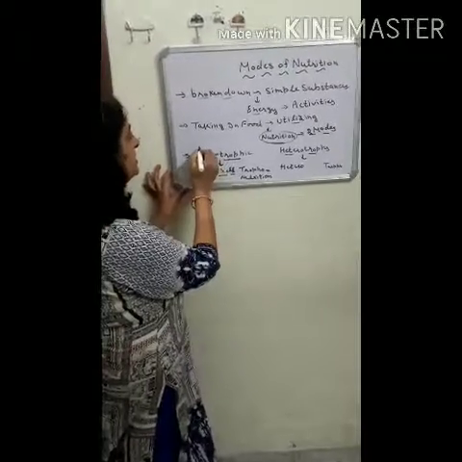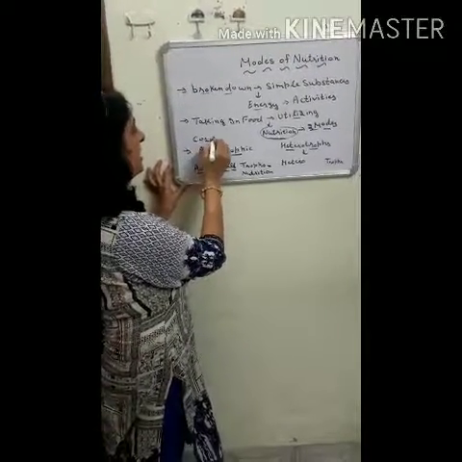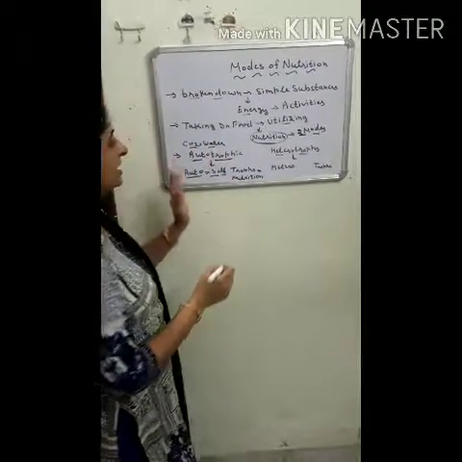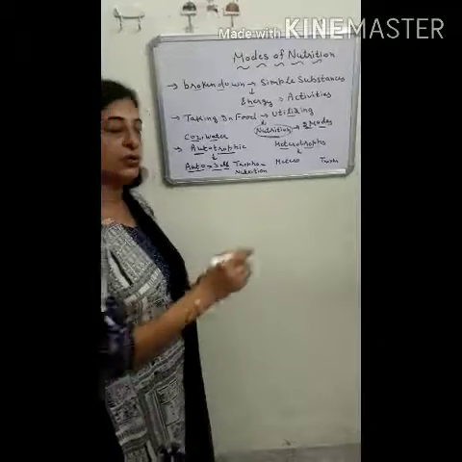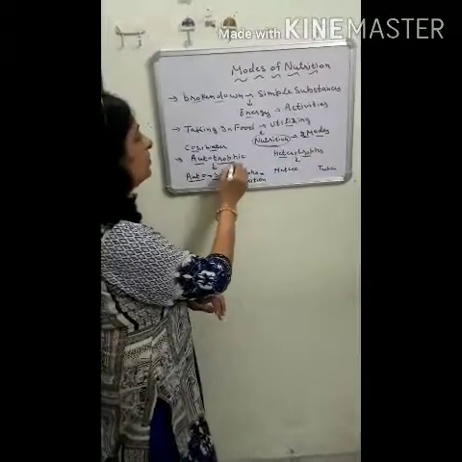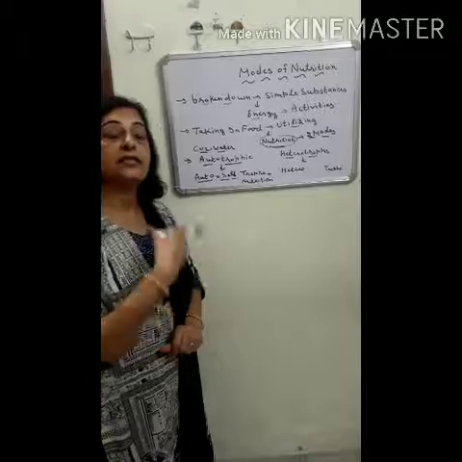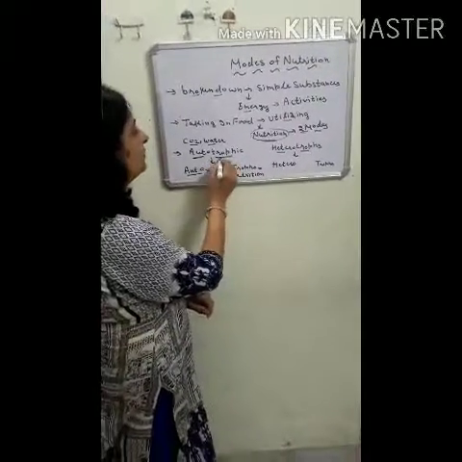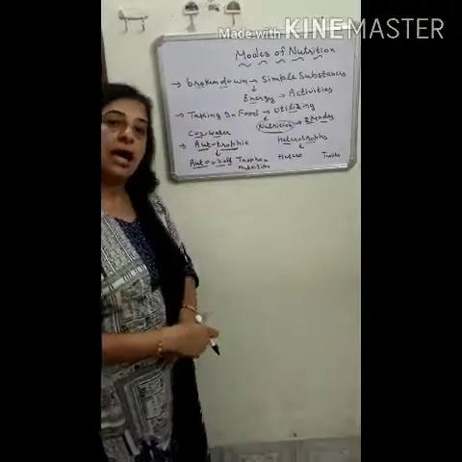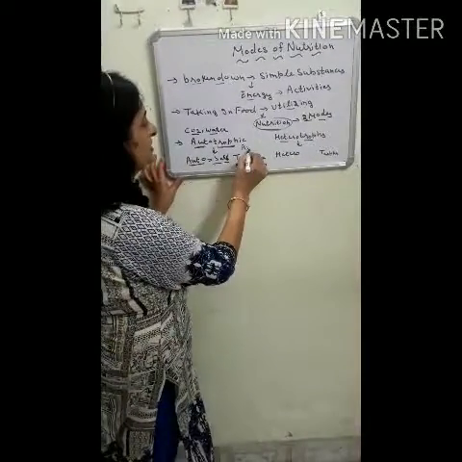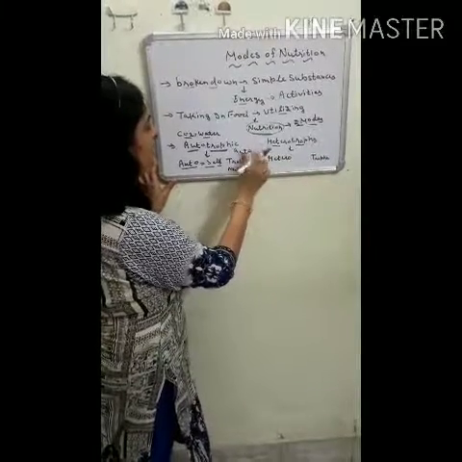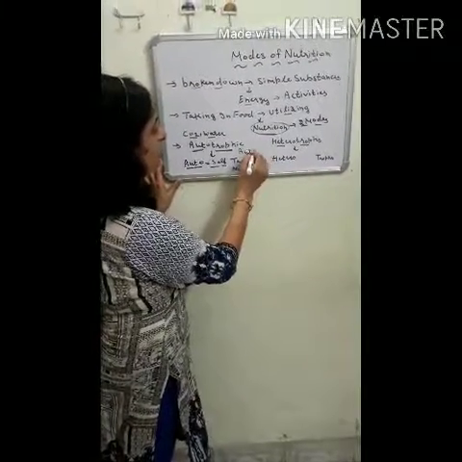When the organism can make their own food themselves with the help of some inorganic substances like carbon dioxide, water and minerals, that type of nutrition is known as the autotrophic mode of nutrition, and the living beings which show the autotrophic mode of nutrition are known as autotrophs.